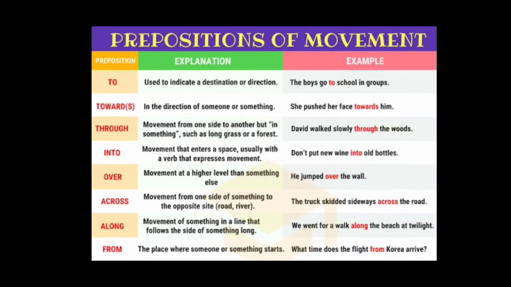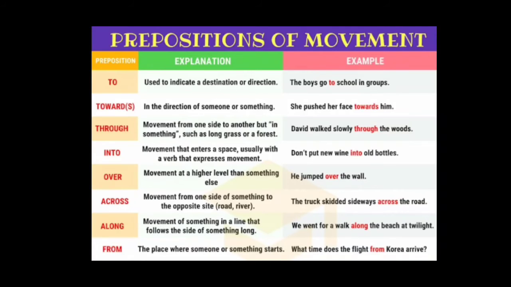Look at the next one, through. The next preposition is through. Look at the explanation here. Movement from one side to another, but in something such as long grass or forest. For example, David walked slowly through the woods. So look at here carefully, children. Understand the things. So that is the example for the preposition of movement, through.